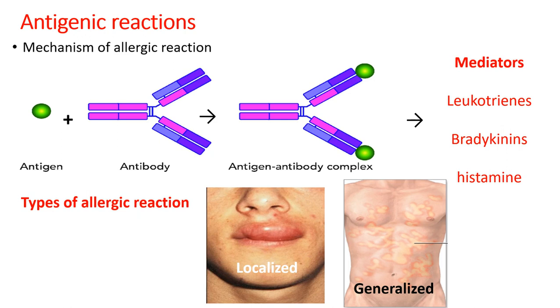It shows the same symptom throughout the body, which is normally seen as itching all over the body, fever accompanied by rash over the body. So these kinds of reactions are called generalized type of allergic reaction. So there are basically two: localized reaction and generalized reaction.